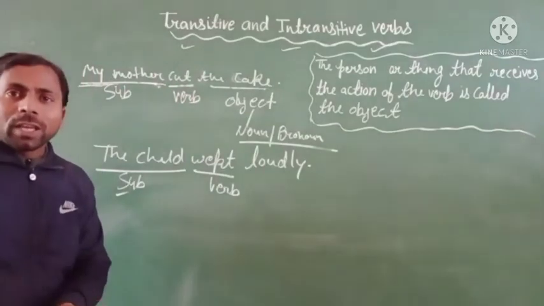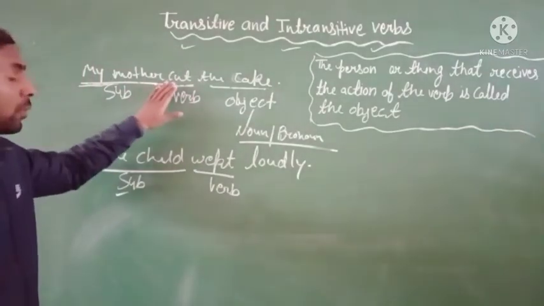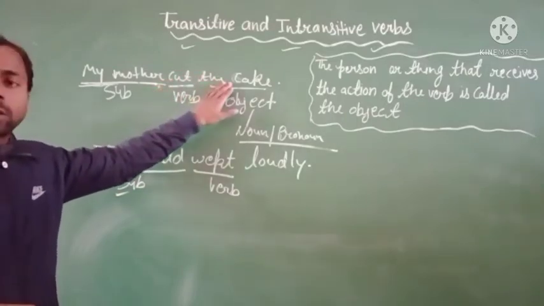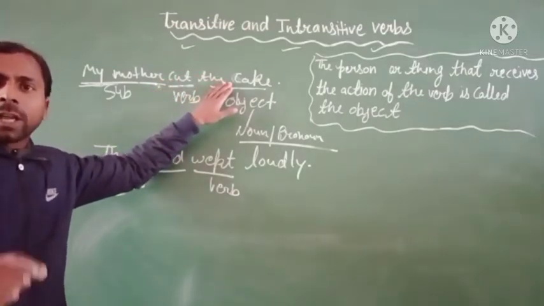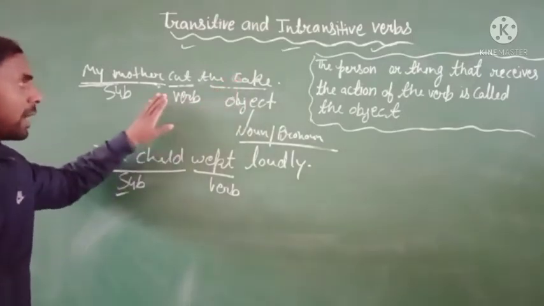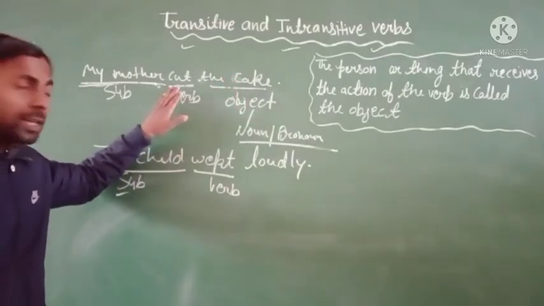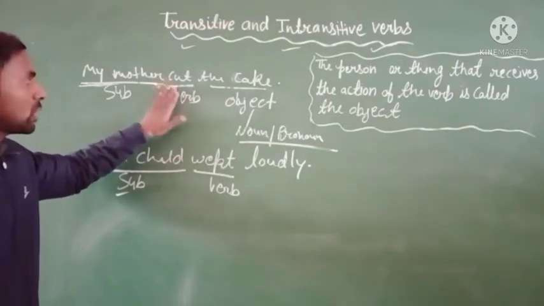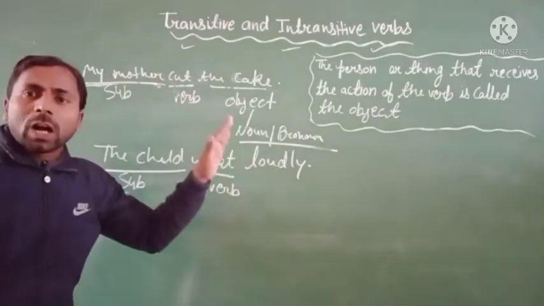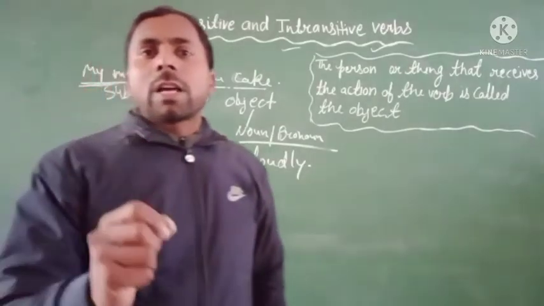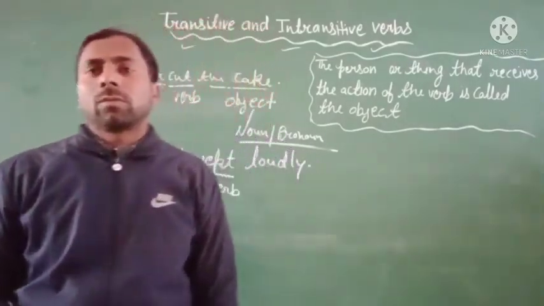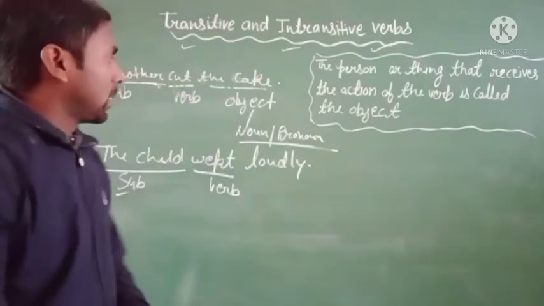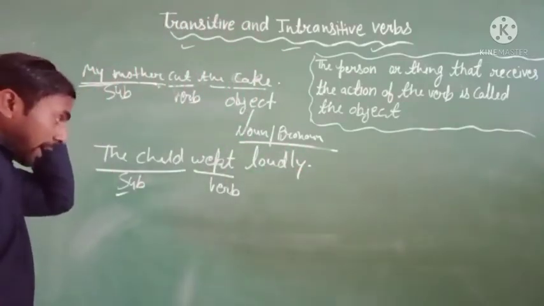Okay, so you can see here the verb is cut, and it has an object. The cake is an object, and this object received an action of the verb. So such a type of verb is called the transitive verb. Okay, we can call it a transitive verb. Clear?